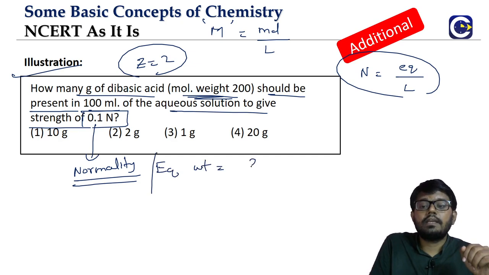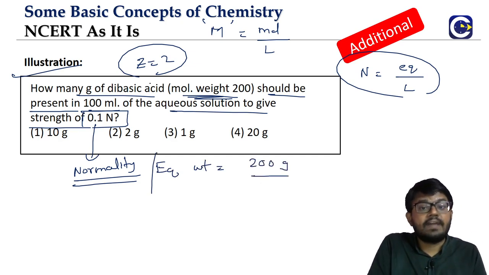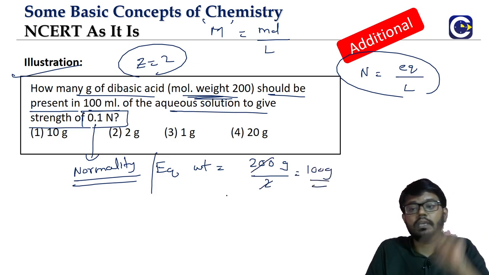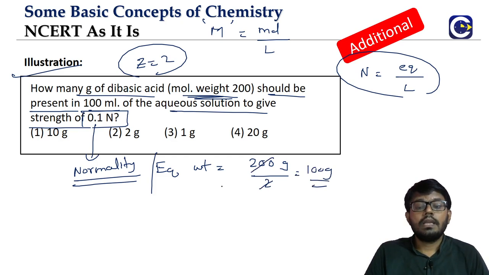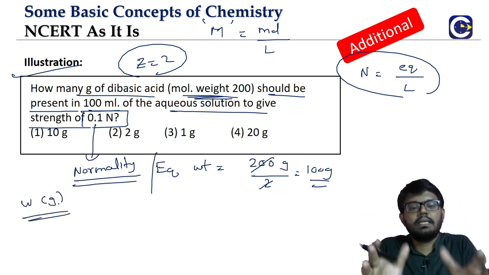What is the equivalent weight? Molecular weight divided by the Z factor. Because we are dealing with an acid, the Z factor is the basicity. Dibasic means 2. So it is 100 gram. That is the equivalent weight of the acid. Okay, done. Now, say W is the mass of the dibasic acid I am taking, in grams.